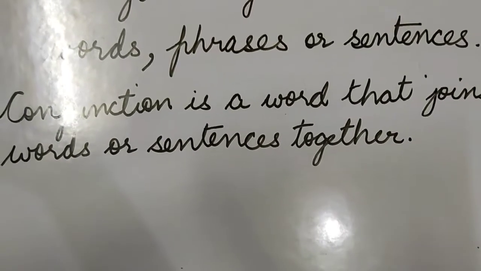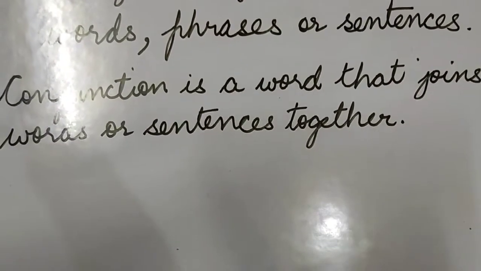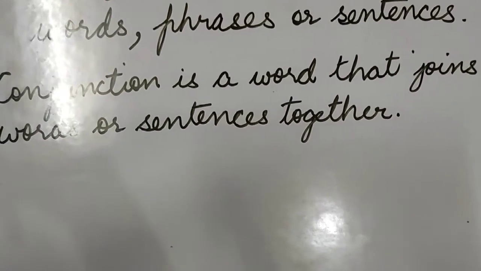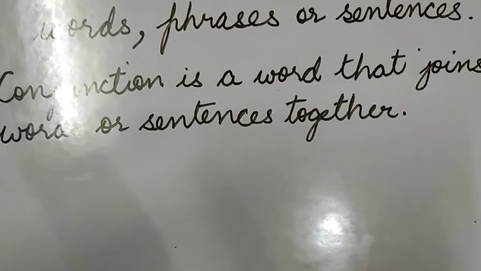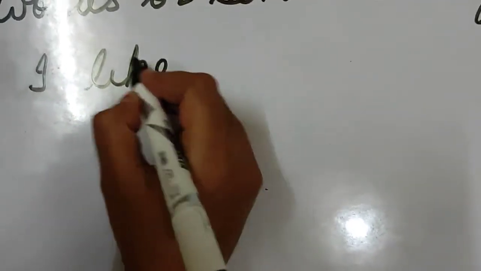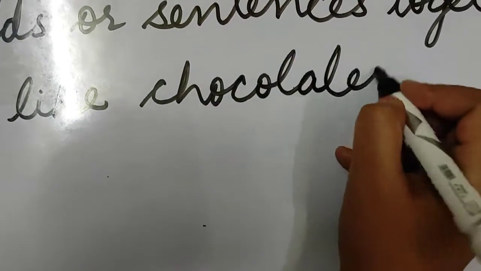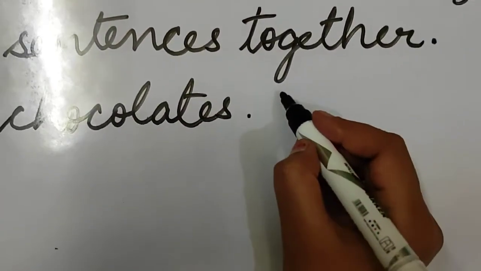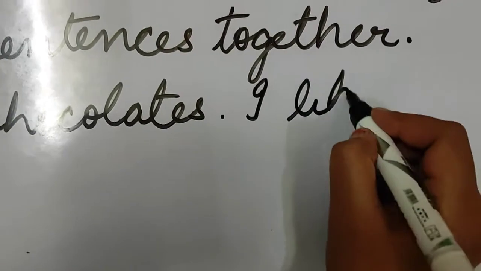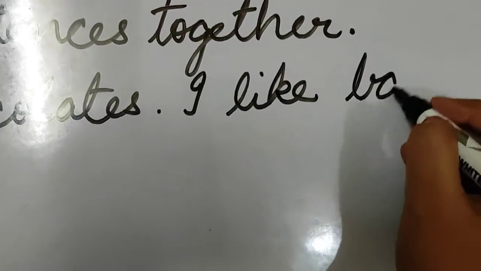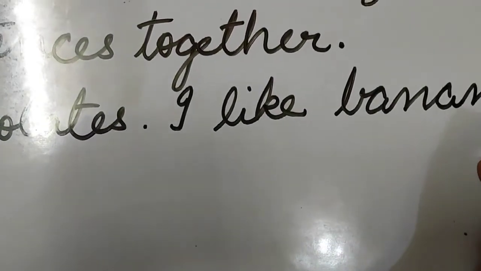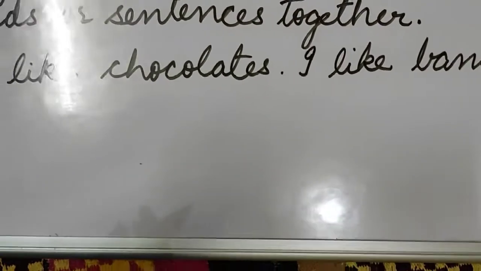I will give you a few examples to explain what a conjunction is and how it joins words or sentences together. Suppose I write the sentences here. I like chocolates. One more sentence I will write here. I like bananas. So children, here two sentences are written.